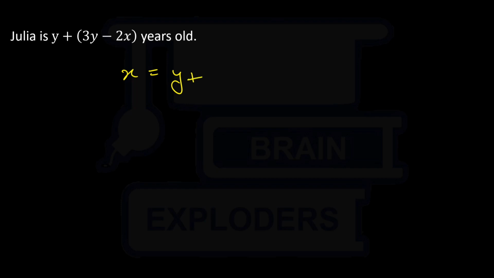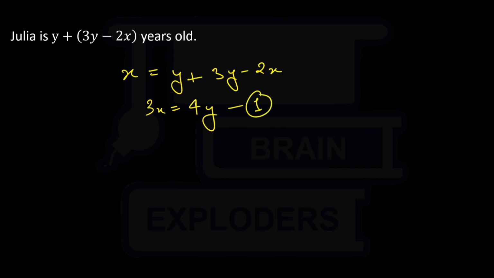So we get the simplest form, Julia is this many years old. So the age of Julia is x, meaning x equals y plus 3y minus 2x. So we get 3x equals 4y as equation number 1.